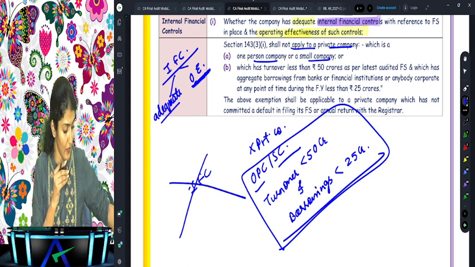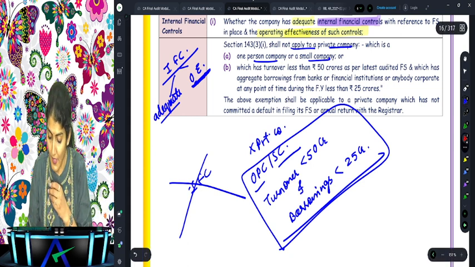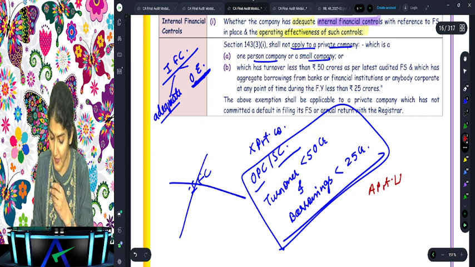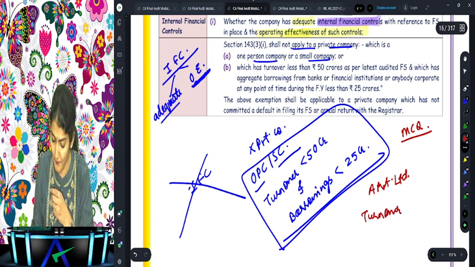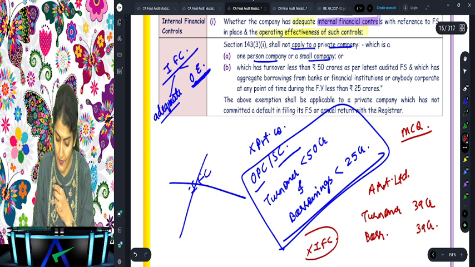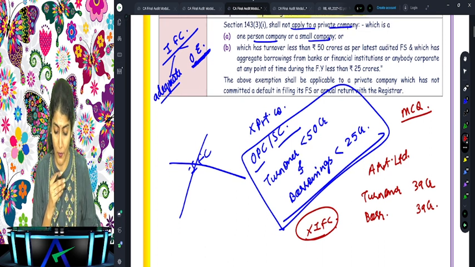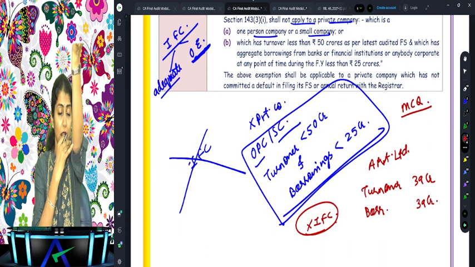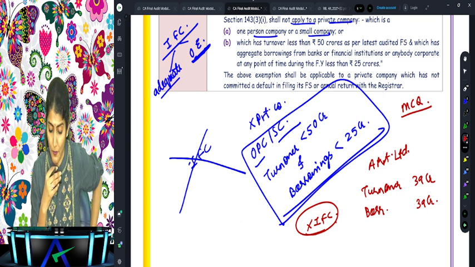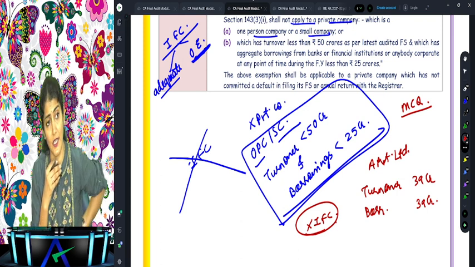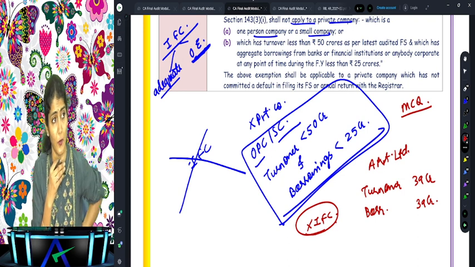Okay, so let me make a question. A private limited, again an MCQ asked in the exam. A private limited having turnover of 39 crore and borrowings from banks and financial institutions of 39 crore. The statutory auditor has not done the reporting on IFC.